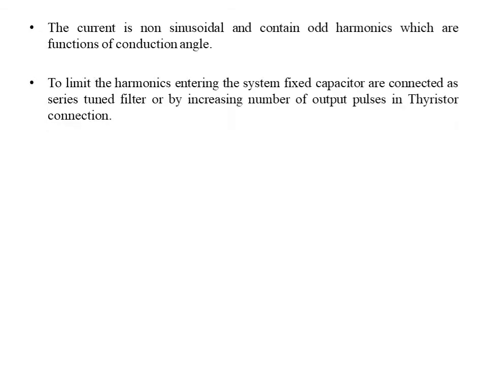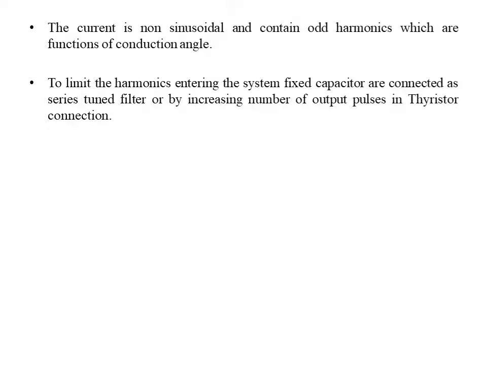To limit the harmonics entering the system, a fixed capacitor is connected as a series tuned filter, or by increasing the number of output pulses of the thyristor connection. I have already had a brief discussion about this point in the first unit. That is, if we increase the number of switchings, we can decrease the harmonics. But the problem is if we increase the number of switchings, the switching losses increase. So we have to compromise between harmonics and switching losses.